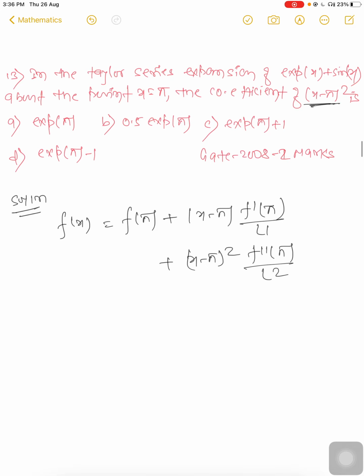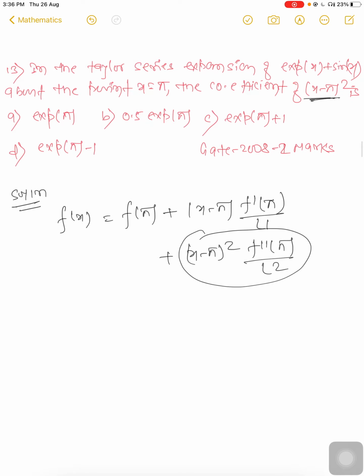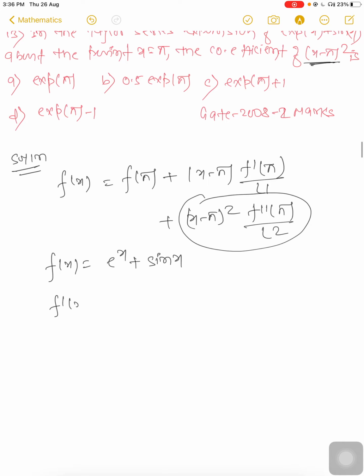We have to find the coefficient of (x minus pi) square, so for that we only have to solve this term, and the others are not important. So f(x) is given as e to the x plus sin x.